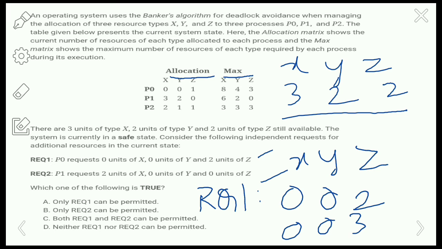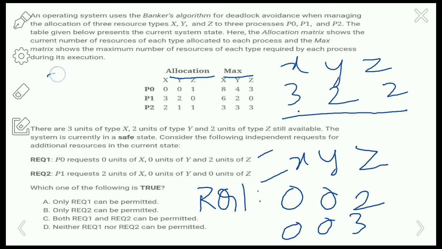So we cannot satisfy this request for the maximum allocated here. The max needed is 843. Even if we use the freely available resources, we cannot satisfy the requirement matrix. So I am going to add the currently allocated plus free resources.